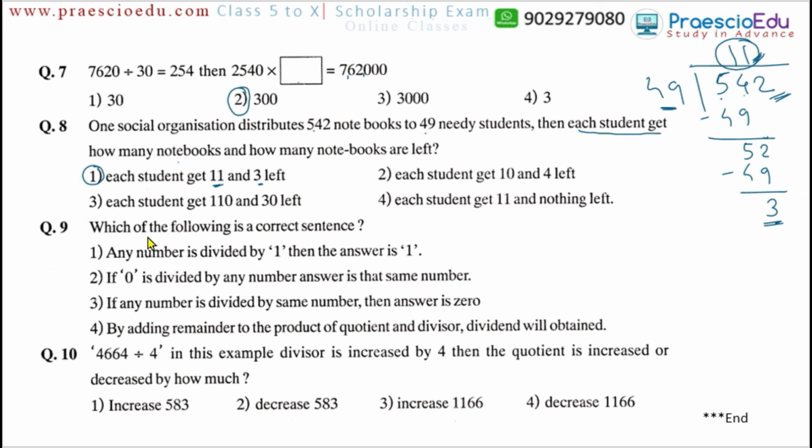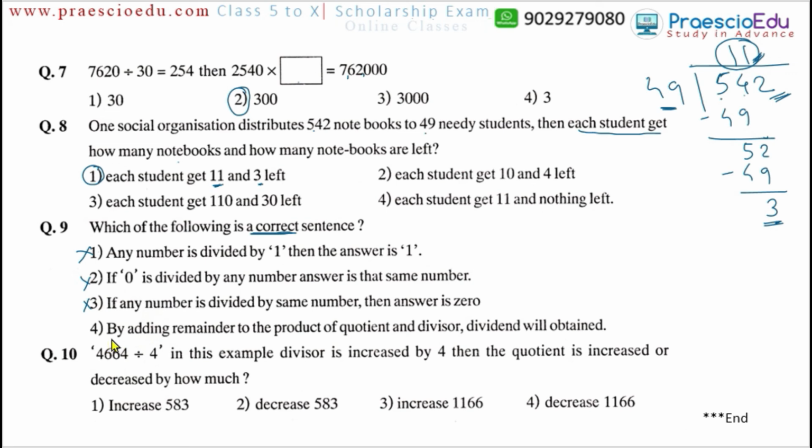Now question number 9, which of the following is the correct sentence? Correct sentence we have to find out. Option number 1, any number divided by 1, then the answer is 1. No, this is incorrect. If 0 is divided by any number, the answer is that same number. No. If any number is divided by the same number, then the answer is 0. No, the answer should be 1. So this statement is incorrect.